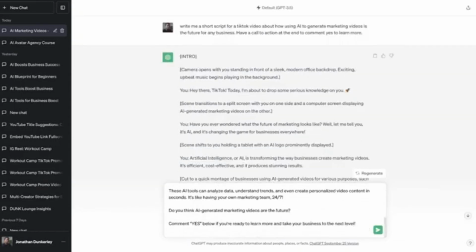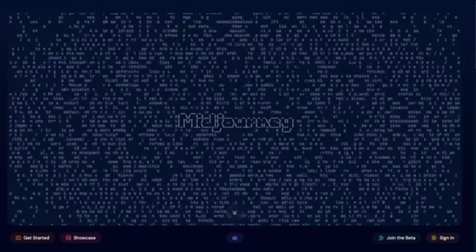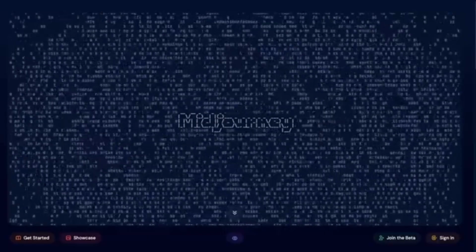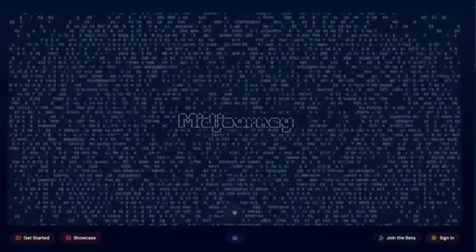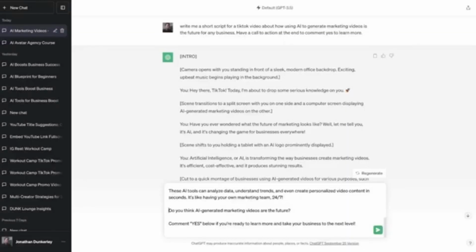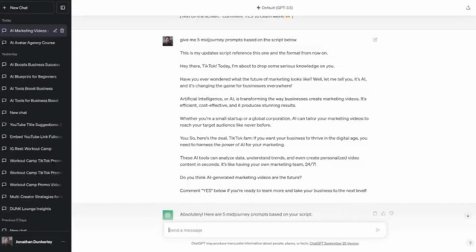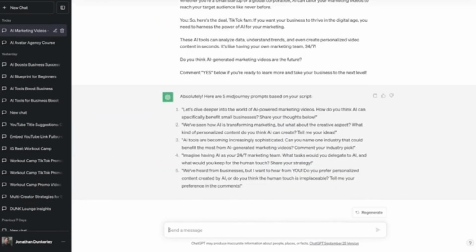Okay, so now I've cleaned it up, and what I want to do now is have it generate at least 5 prompts that I could then take and put in this platform, Midjourney, which will generate me AI-generated images. So I told it to give me 5 Midjourney prompts based on the script below, and then I just repasted the script so it would have the reference, and it gave me those 5 prompts.